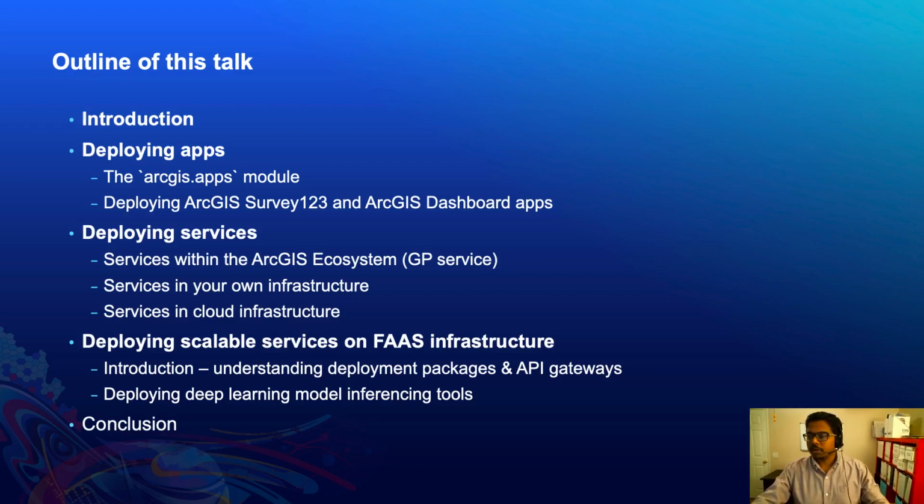This is a broad topic, so in the first part, I will talk about building geoprocessing services that can be published on ArcGIS servers and consumed by other ArcGIS applications. I also talk about alternate mechanisms of deployment, such as deploying on your own web servers or deploying on servers borrowed from a cloud infrastructure. With that as a foundation, in the third part, my colleague Akhil will talk about deploying services on function as service infrastructure. He would start with a simple example to explain the concepts involved, but then quickly show how even complex deep learning applications can be deployed in such a fashion.